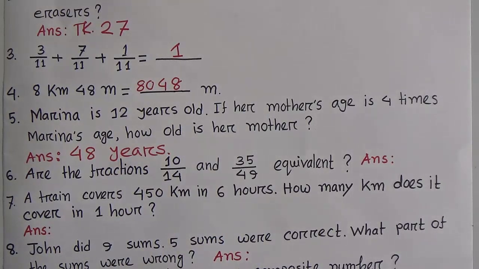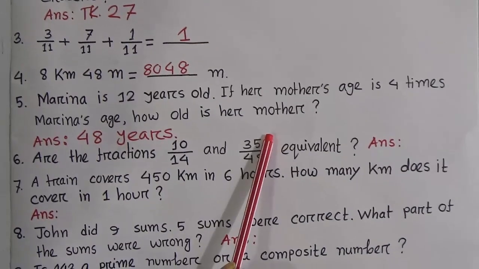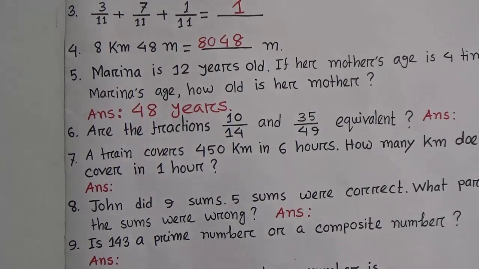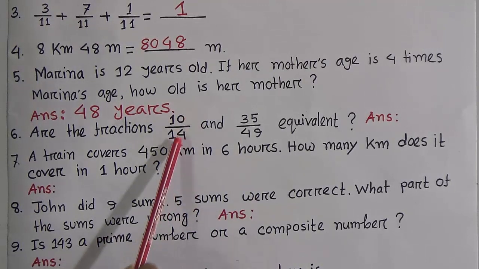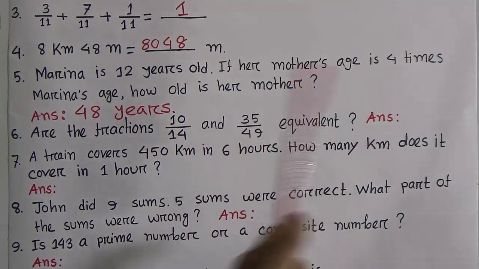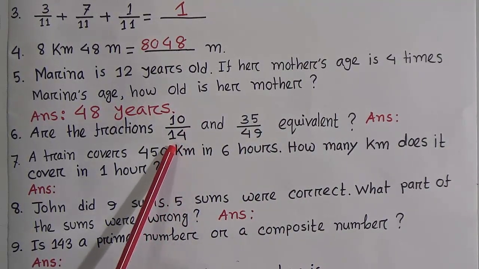Now look, question number 6. Are the fractions 10 by 14 and 35 by 49 equivalent? You see, this is 10 by 14, and this is 35 by 49.